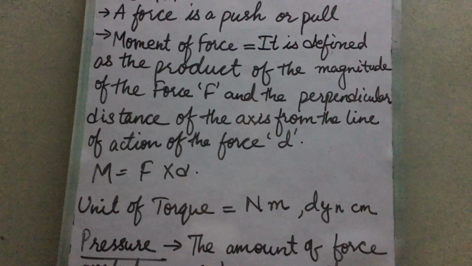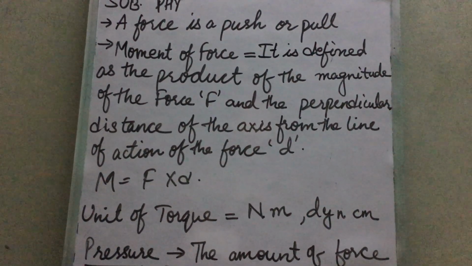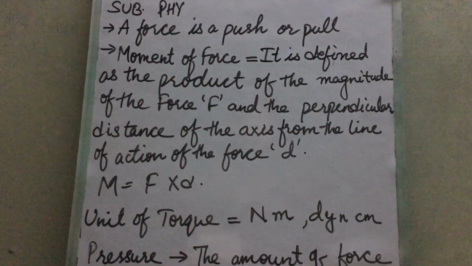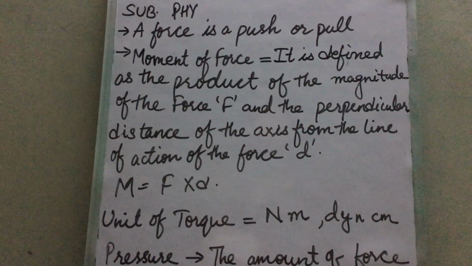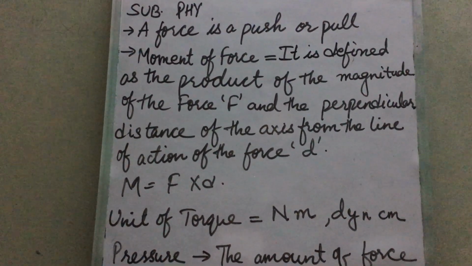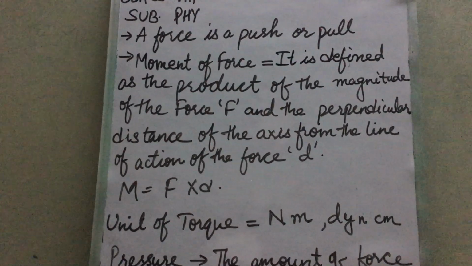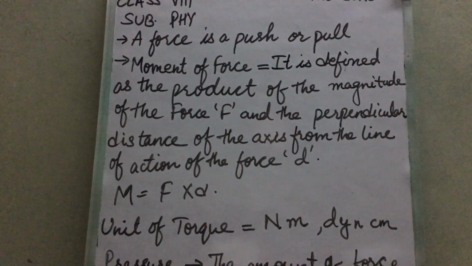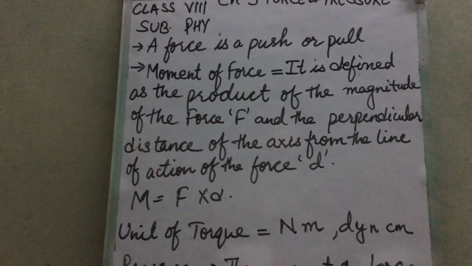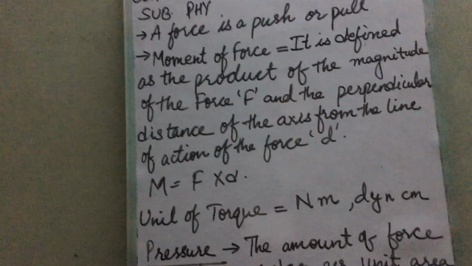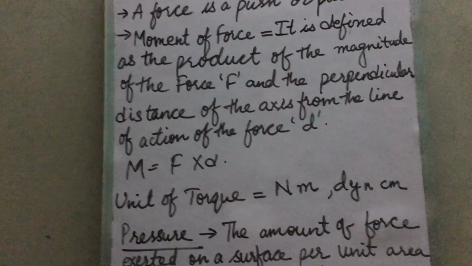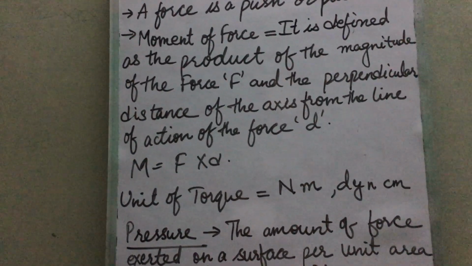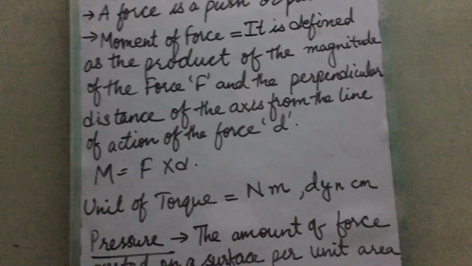Now, the unit of torque. Since the unit of force is Newton and the perpendicular distance is measured in meters, the SI unit of torque is Newton meter. If you want to write the CGS unit, the CGS unit of force is dyne and the CGS unit of perpendicular distance is centimeter. So the CGS unit of moment of force or torque is dyne centimeter, children.